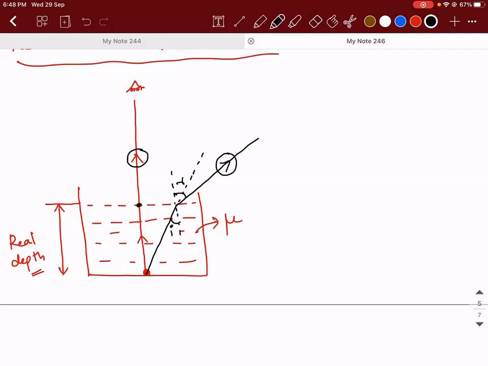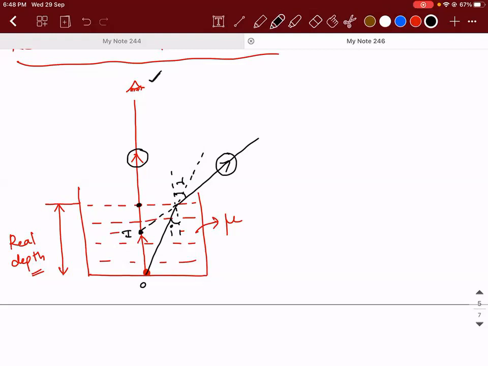Virtual image is possible. So a virtual image is formed. For that, what I will do, I will backtrace it, and this will be the position where the image is formed. Does it make sense? So what will happen when you see from here?